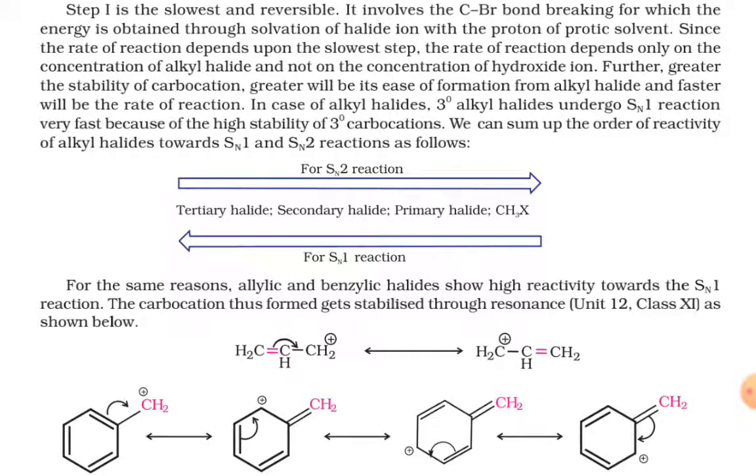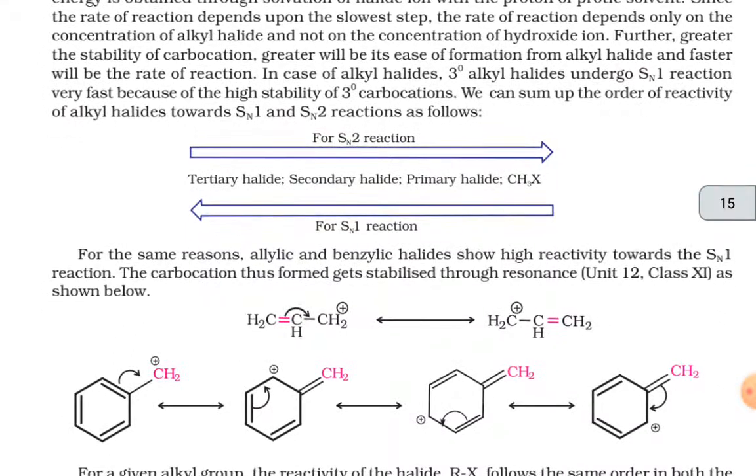We can sum up the order of reactivity of alkyl halides towards SN1 and SN2 reactions as follows. In the SN2 reactions, the order is primary halide is greater than the secondary halide, and secondary halide is greater than the tertiary halide. And this is the reverse for the SN1 reaction. That is, for the SN1 reaction, tertiary halide is more reactive than the secondary halide, and secondary halide is more reactive than the primary halide.